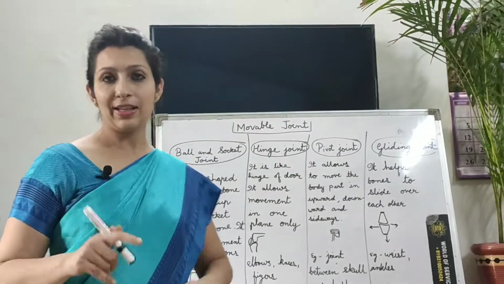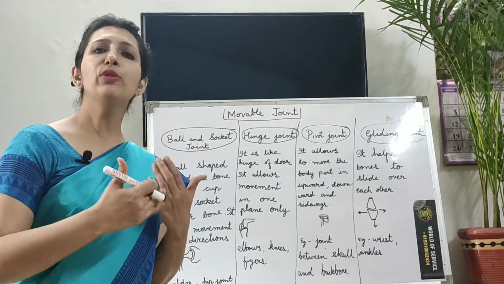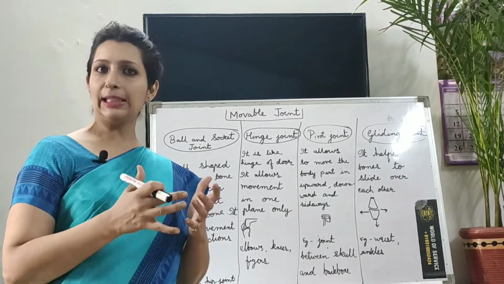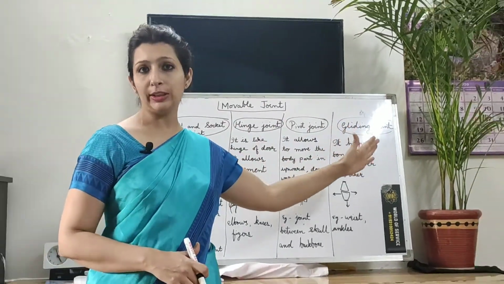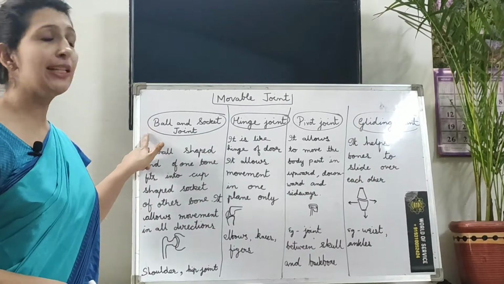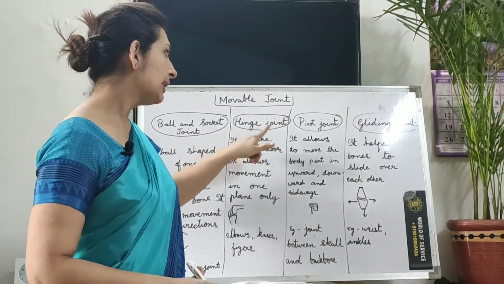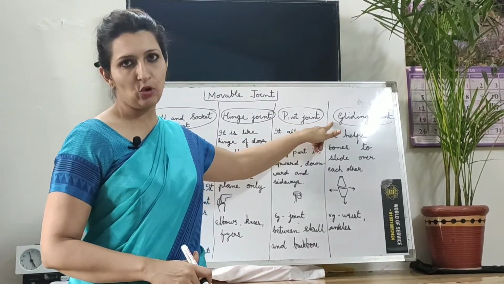Children, now as we have discussed movable joint and immovable joint, let's move further and understand the movable joint in detail. Now we have here 4 types of movable joint. First is ball and socket joint, second is hinge joint, third is pivot joint, and the fourth is gliding joint.